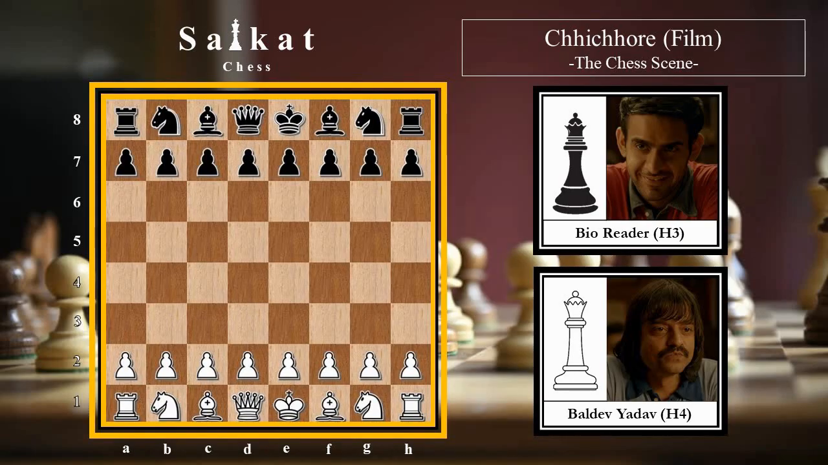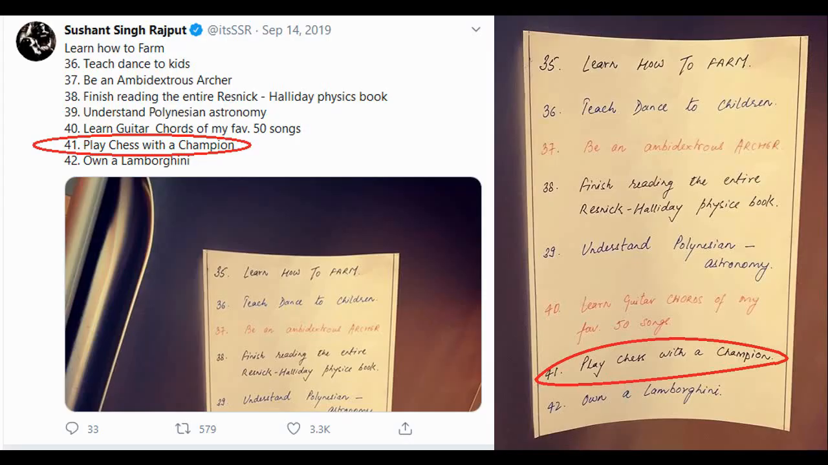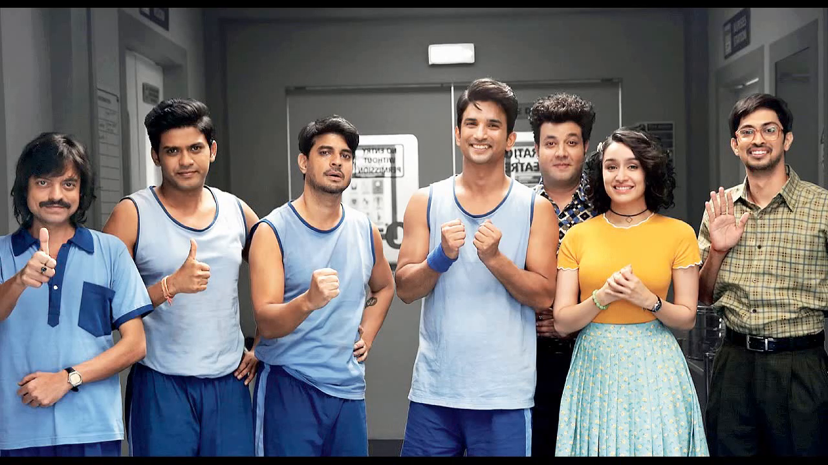However, before starting, this video is dedicated to one of my favorite actors, Sushant Singh Rajput, who played the character of Anni in this film. Sushant was a sport enthusiast and more importantly, he was keenly interested in chess. He had a bucket list of 50 wishes that he wanted to fulfill within his lifetime, one of which being to play chess with a champion. I love playing chess, so I chose this as a medium to show my respect. This is my tribute to Sushant Singh Rajput. With this in mind, let us dive into the game.